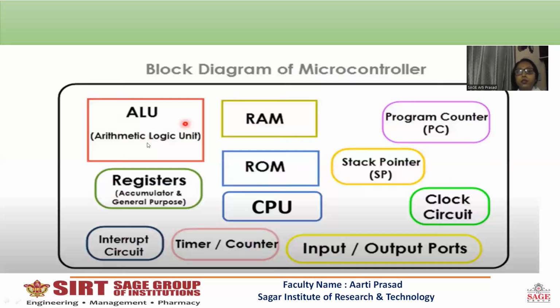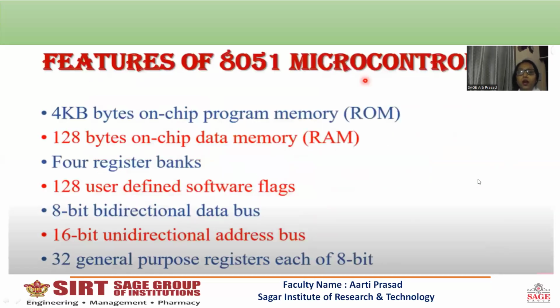Here in this diagram: ALU, arithmetic logic unit, registers, interrupt circuits, random access memory, read-only memory, central processing unit, stack pointer, program counter, clock circuit. So these are available on a single chip. And the features of the 8051 controller are 4 kilobytes of on-chip program memory, that is ROM, and 128 bytes of on-chip data memory, that is random access memory. It has four register banks and 128 user defined software flags.